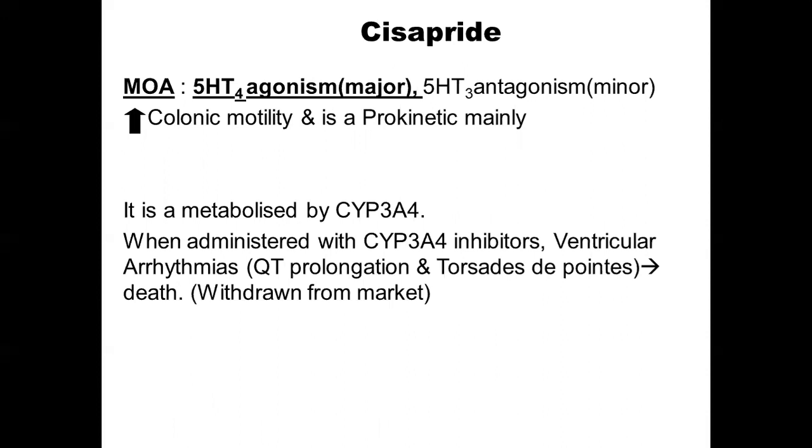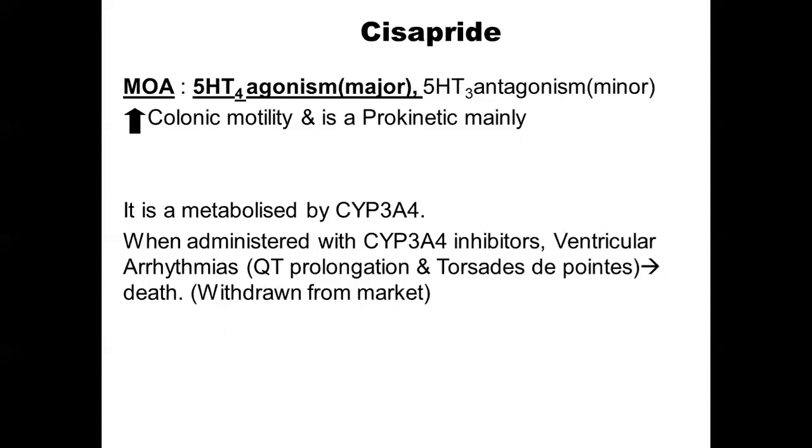In this we have first one, that is cisapride. Now cisapride has actually been taken off the market, but we'll just mention it for completeness' sake. The main mechanism of action was 5-HT4 agonism. So it will augment the peristalsis and increase the colonic motility, and it's principally a prokinetic drug. It is less of an antiemetic drug, it's more of a prokinetic drug.